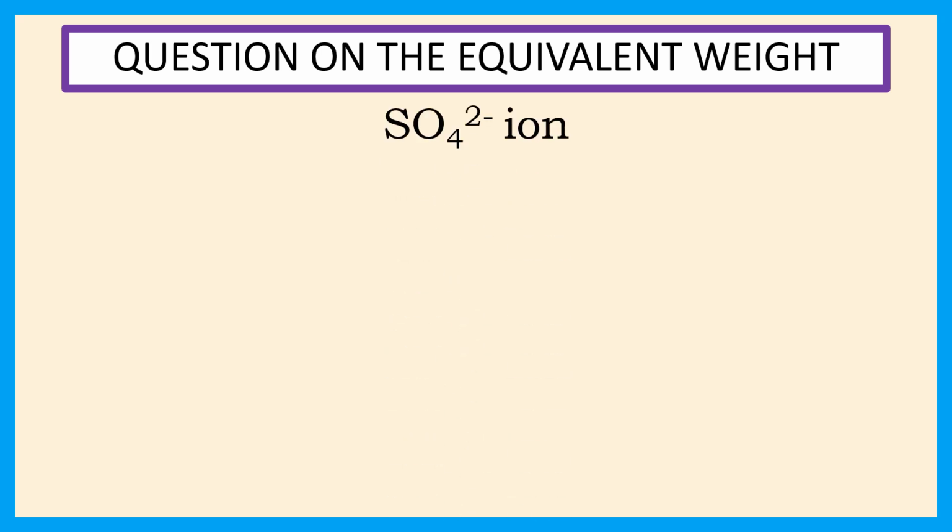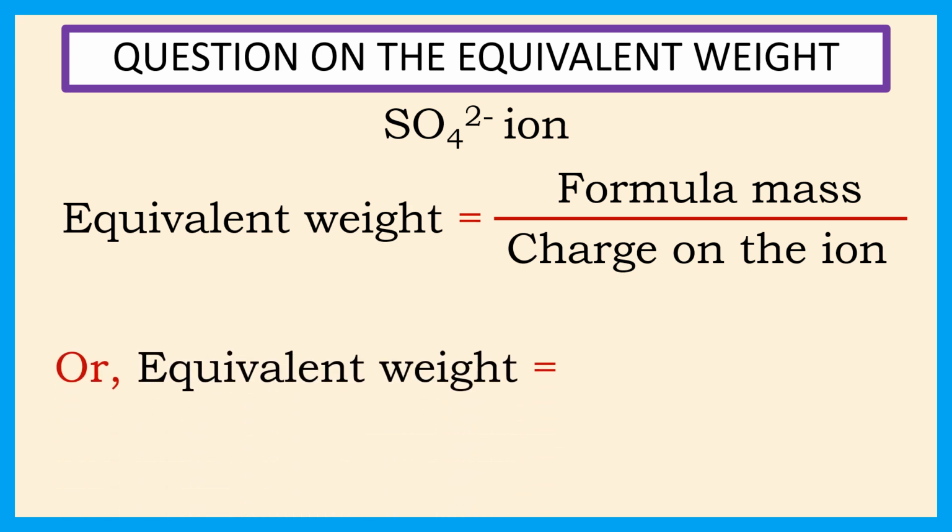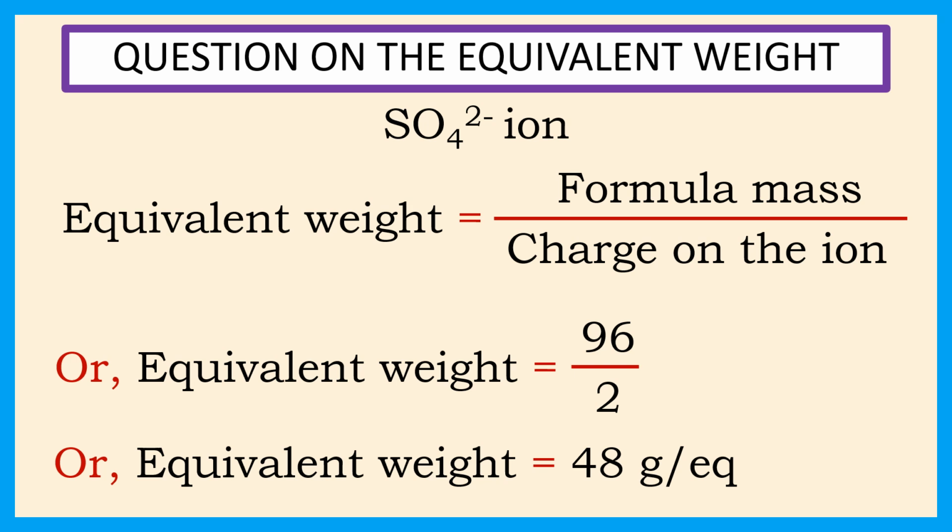Here given sulfate ion, we know that equivalent weight is equal to formula mass by charge on the ion. Therefore, equivalent weight is equal to 96, the formula mass of the sulfate ion, by 2, the charge of the sulfate ion, or equivalent weight is equal to 48 gram per equivalent.